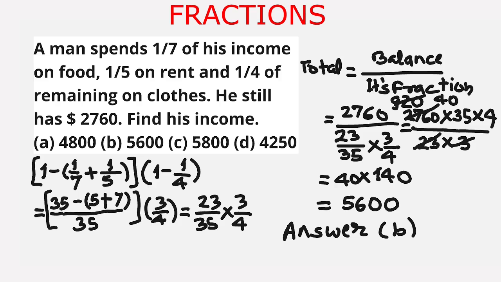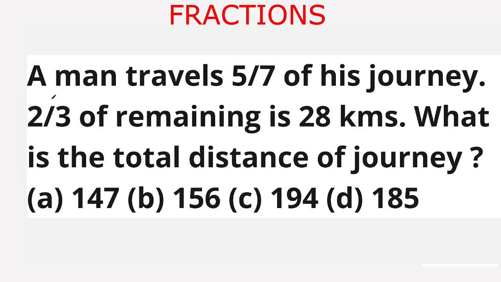We go to the next question. Our question is, a man travels 5 upon 7 of his journey. 2 upon 3 of the remaining is 28 kilometers. What is the total distance of the journey? The given options are option A 147, option B 156, option C 194, option D 185.